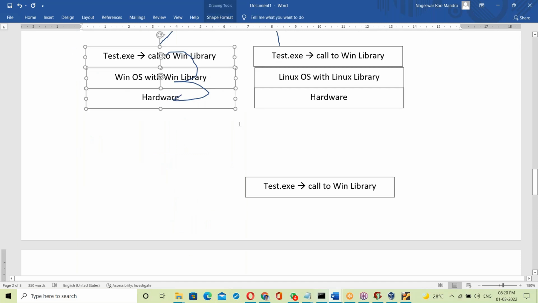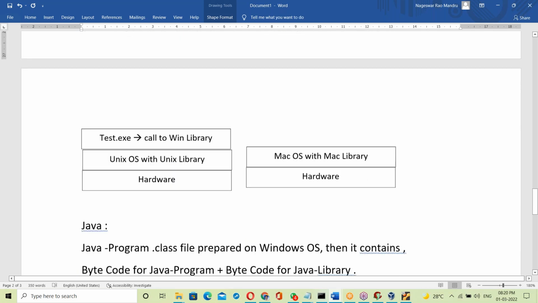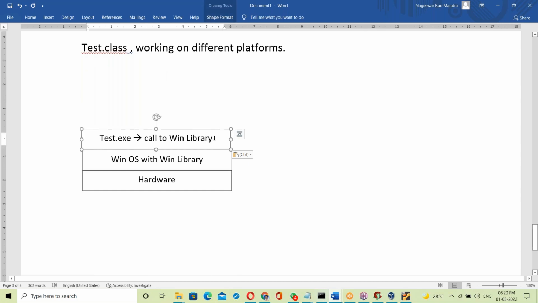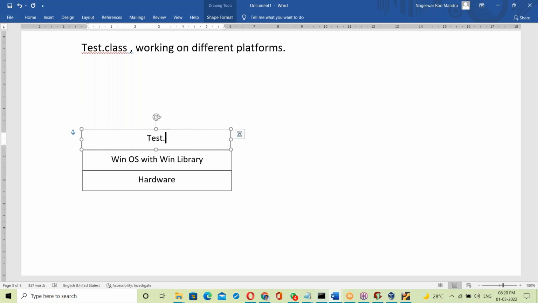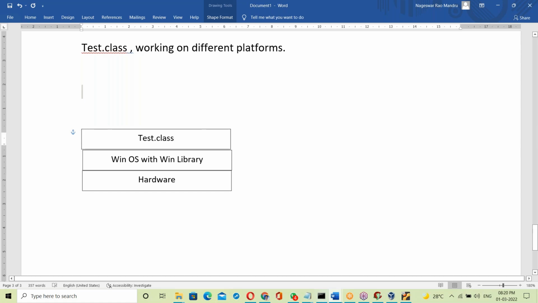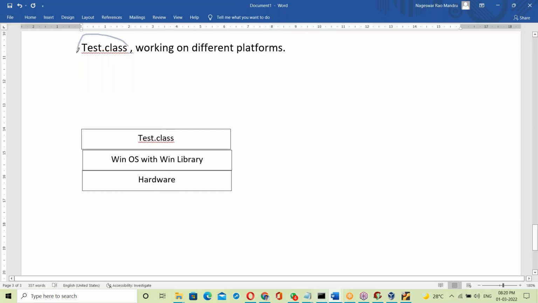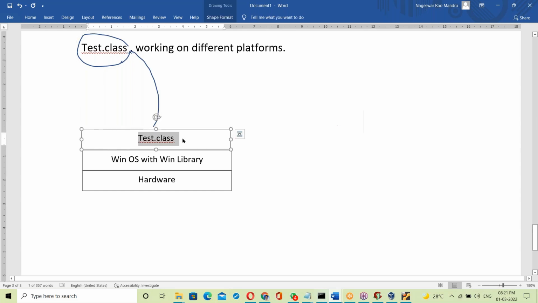The tested dot class file is placed on Windows OS. Can I run this test.class directly? Can I run it or not? Let us see.